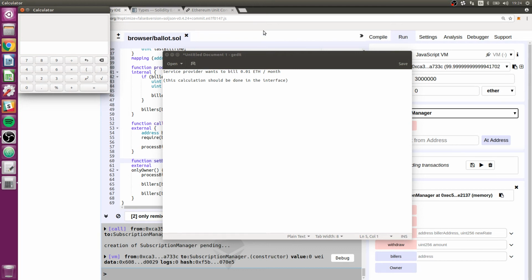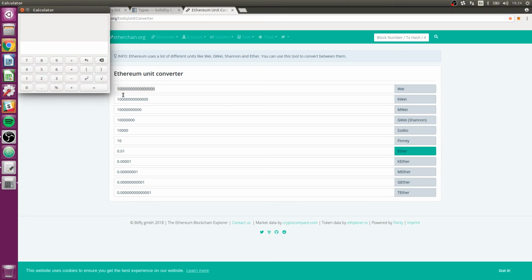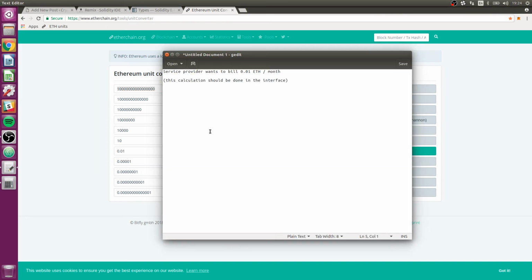So first let's go here and get 0.01. Oh, this is annoying. There we go. That's how much Wei it's going to be. Now we need to divide this amount down until we get the amount per second.